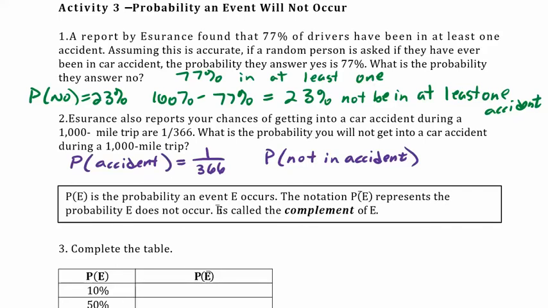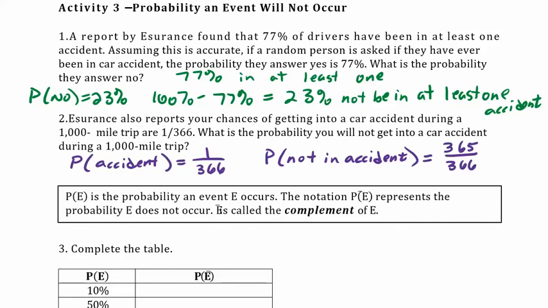Or maybe a better way to say it is, if we looked at 366 people that went on a 1,000-mile trip, we would expect one of them to get into an accident. So we would expect how many to not get in an accident? Well, that would be 365 out of 366 not in an accident.